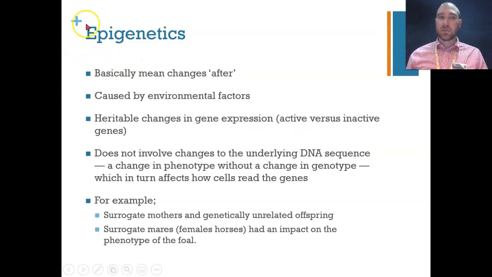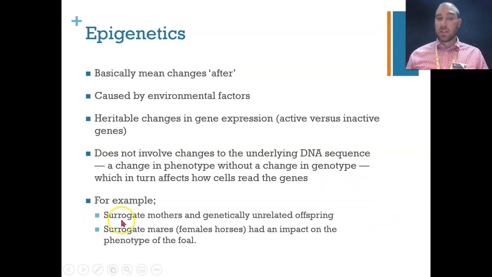Epi means above, so we're kind of going above the genetics that you normally have. It can be caused by environmental factors, but it's not always. What this means is that during your life, you can accumulate changes in your DNA that can then be passed on to the offspring. So they're heritable changes in your gene expression based on how you live your life and exposure to certain things in the environment sometimes, but there are also non-environmental causes. It doesn't involve changing the underlying DNA sequence. So your DNA sequence stays the same, but it changes how the DNA is read. So we're changing the phenotype without changing the genotype. And this can affect how cells read genes and the expression of genes.